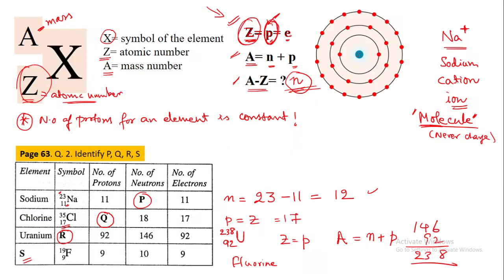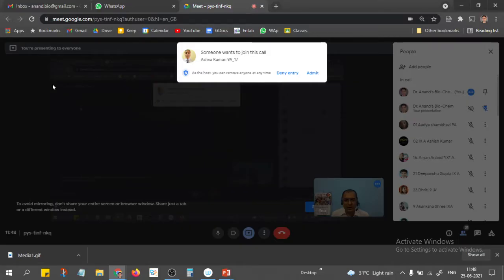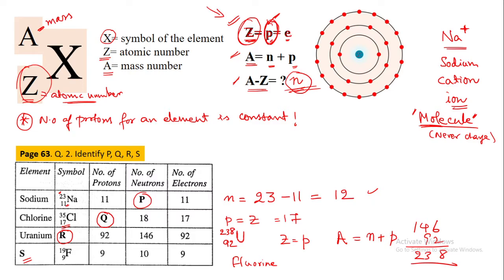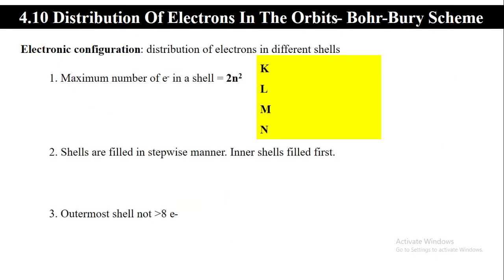So, in our previous class, we discussed how we can write the formula of the element to represent its atomic number and mass. How can we calculate the number of protons, number of neutrons, and what is the mass number. All these things we saw in the last class. Today we'll be moving to a very important part of this chapter, that is